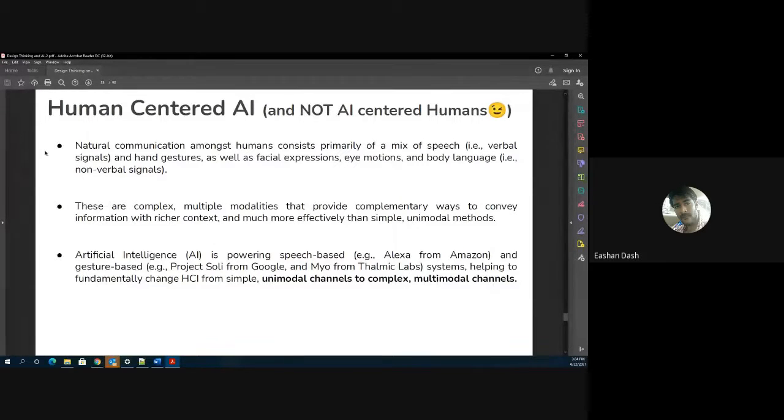So this is the concept of human centered AI. You have to make AI based solutions which fit into the everyday life of humans, and not the other way around.